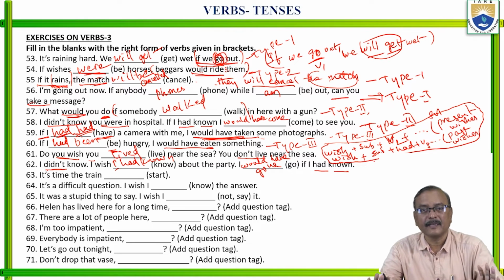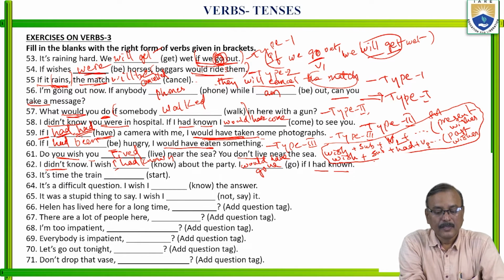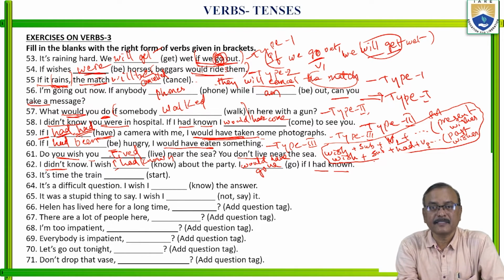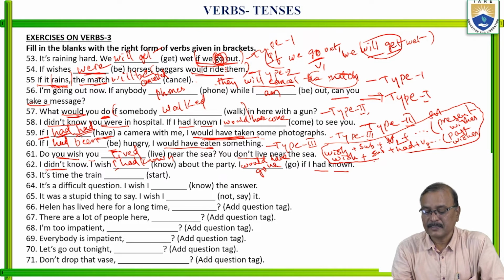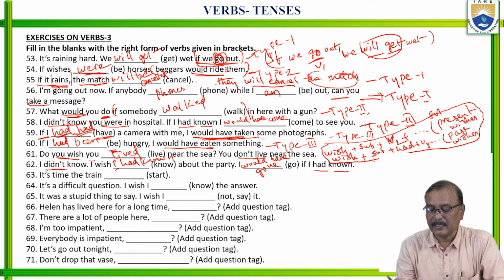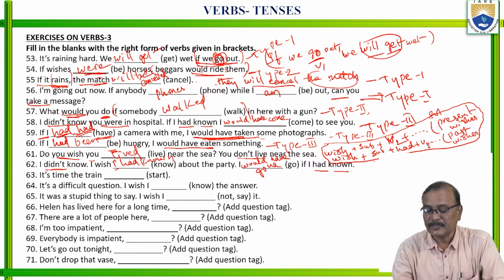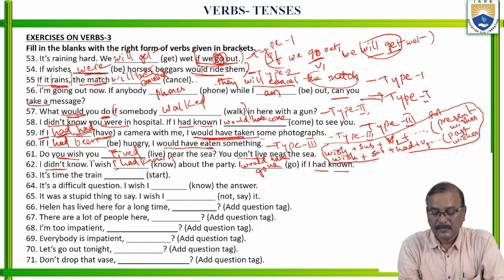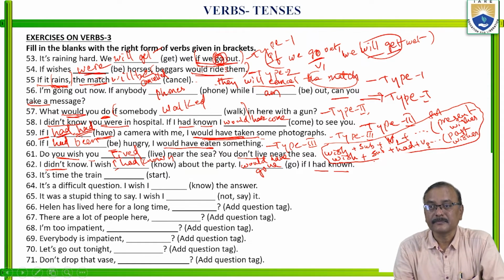Again here, let me clarify. If you speak of a present wish, after wish, subject plus V2 form. I wish I lived near the sea.